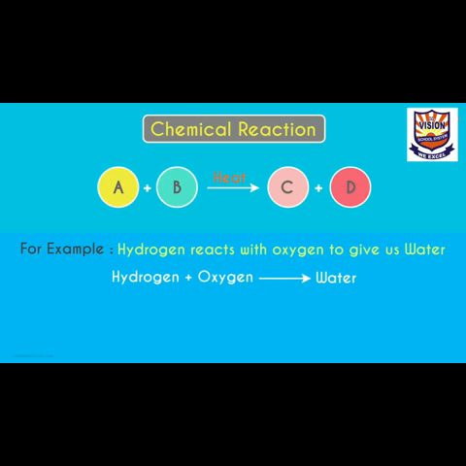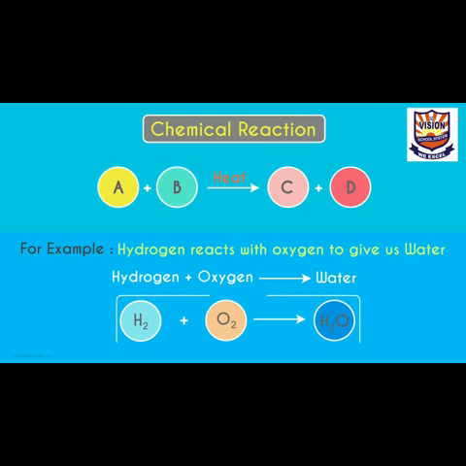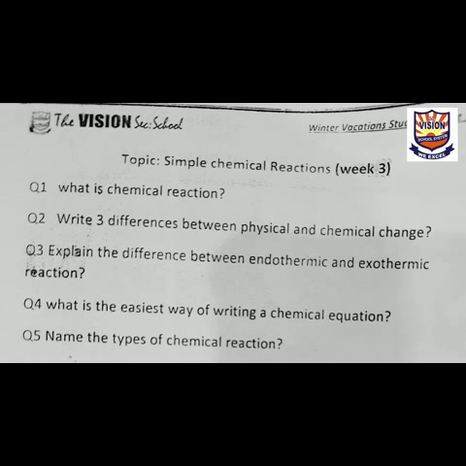If there is any condition, it's written above the arrow. For instance, if A and B reacted after heat was applied, it will be written like this. To give you an example, we know hydrogen reacts with oxygen to give us water. As it's a chemical change, it implies that a chemical reaction took place. Using words, we can represent the chemical